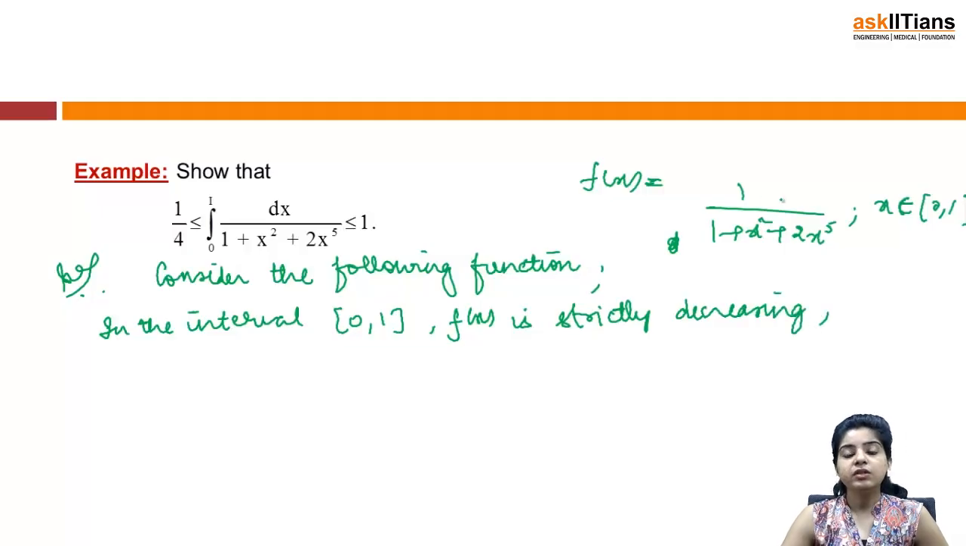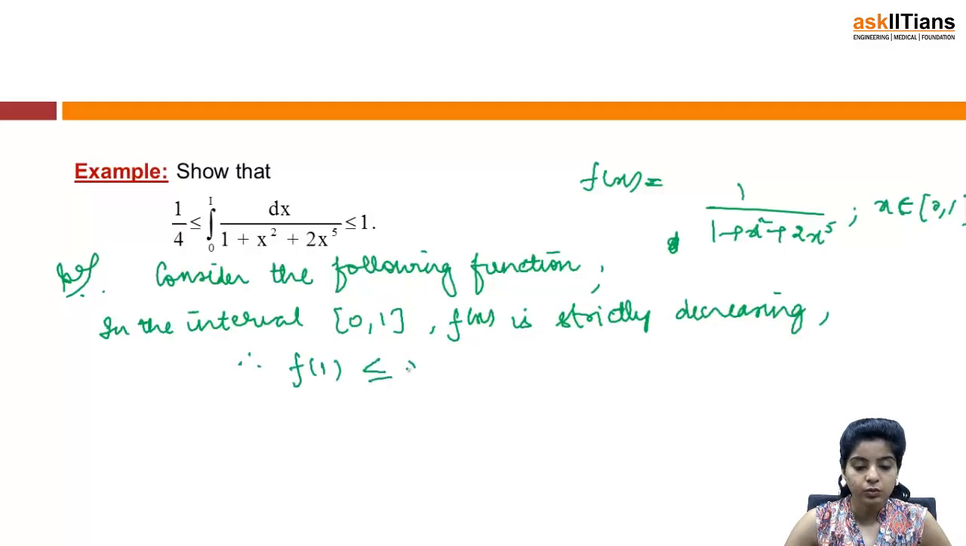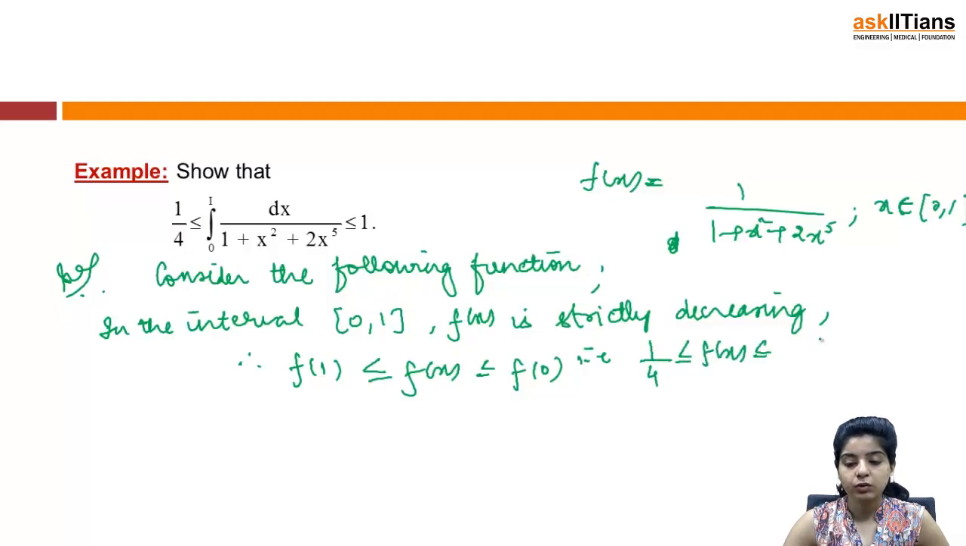You can see in this interval 0, 1, if you find out the nature of f(x), you will get it as strictly decreasing. Now since f(x) is strictly decreasing, therefore f(1) is less than equal to f(x) is less than equal to f(0). Put x equal to 1 in f(x), so I get 1/4 is less than equal to f(x) is less than equal to 1, right?